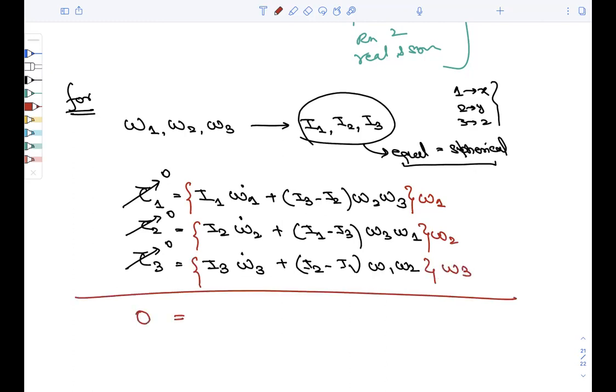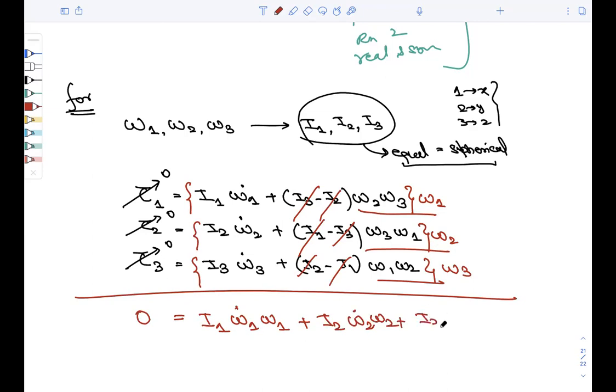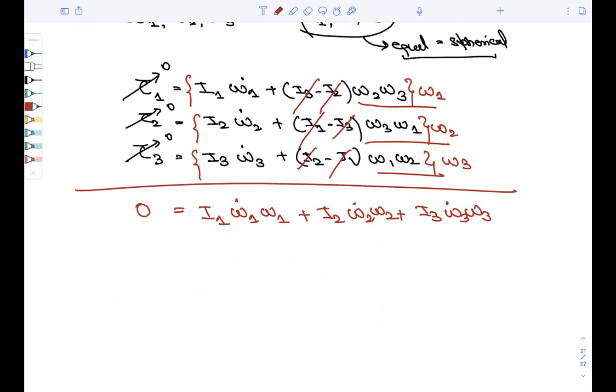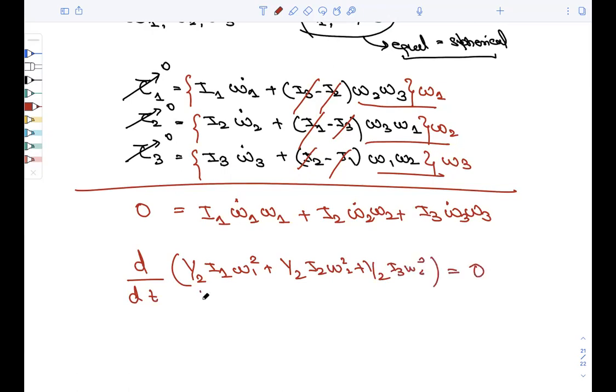Here the cross terms I3, I2, I1 with omega 1 omega 2 omega 3 become common and cancel out. So you are getting I1 omega 1 dot omega 1 plus I2 omega 2 dot omega 2 plus I3 omega 3 dot omega 3, equal to 0. So we can simply write that d by dt of half I1 omega 1 square plus half I2 omega 2 square plus half I3 omega 3 square equals 0. That means it is equal to a constant, right?